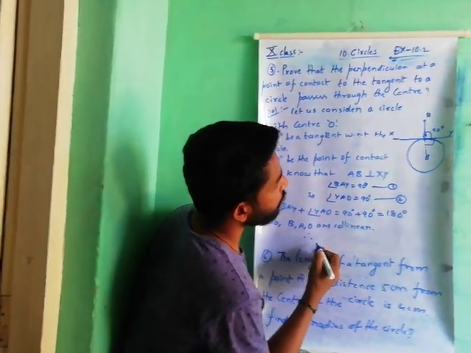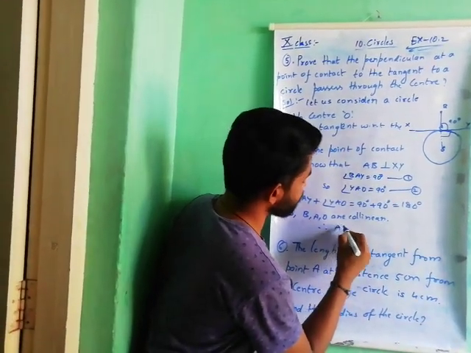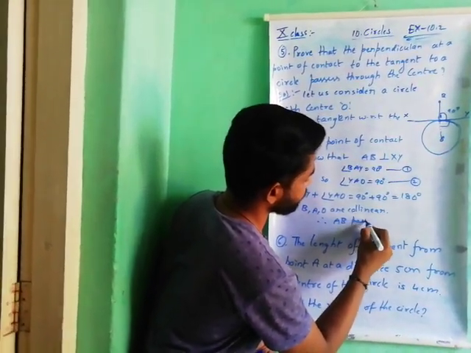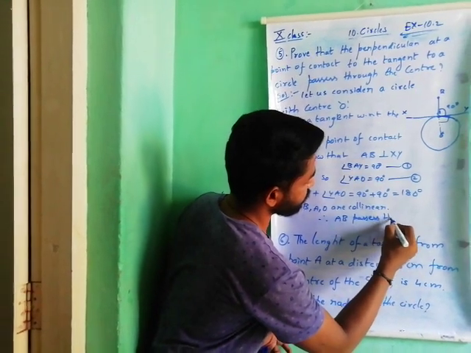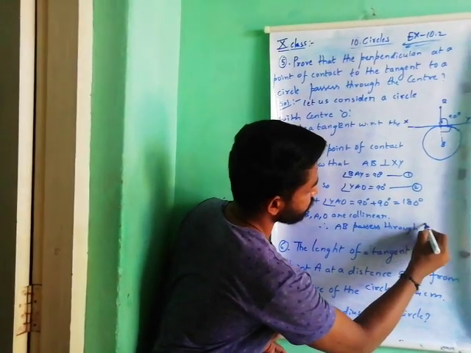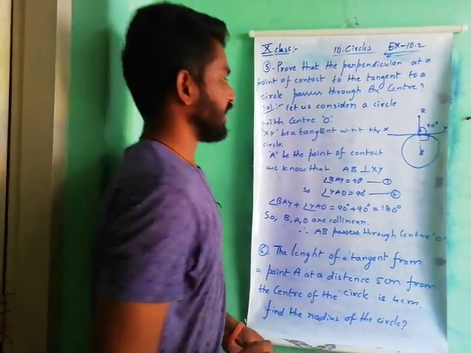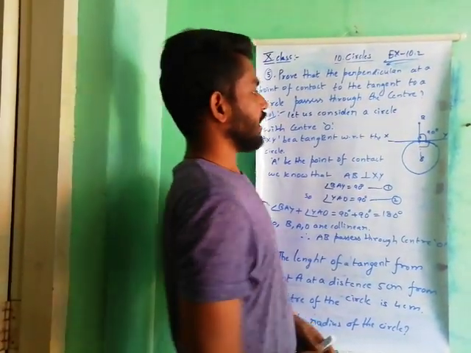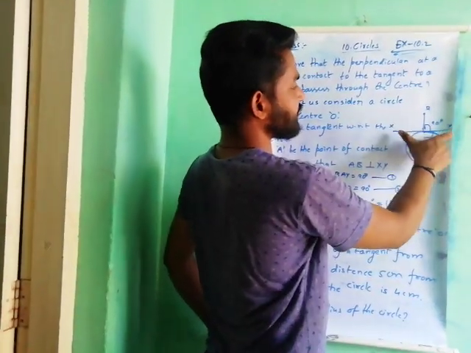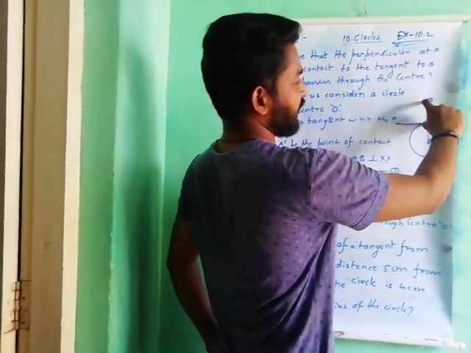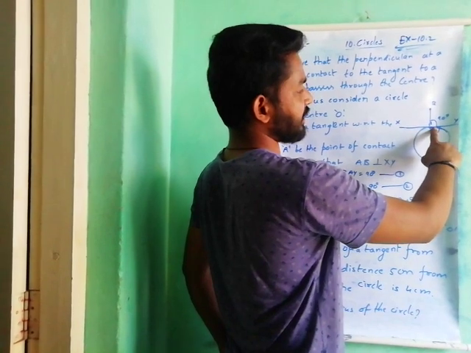Therefore AB passes through center O. A simple proof. Actually, already we know that this AB is perpendicular to XY. Perpendicular means this makes an angle of 90 degrees.